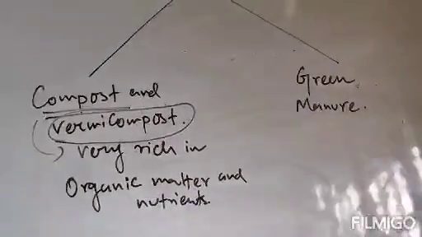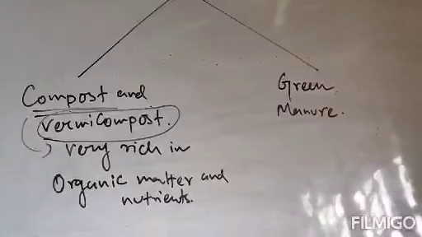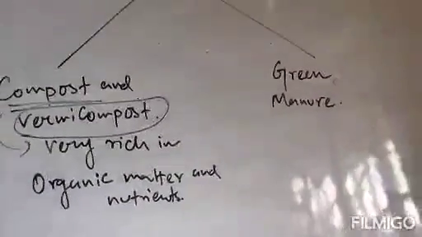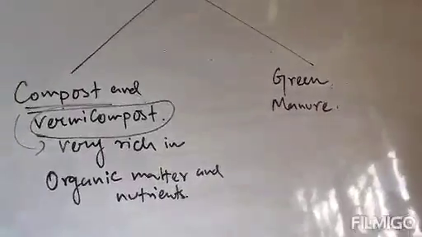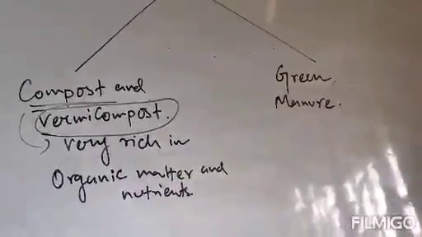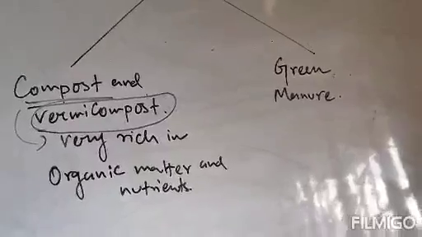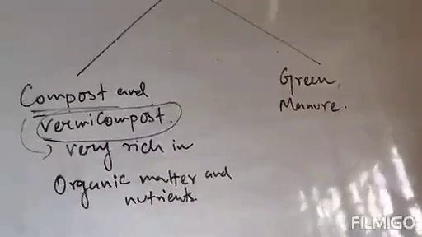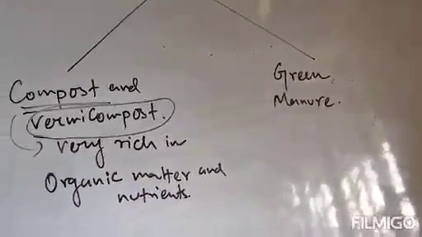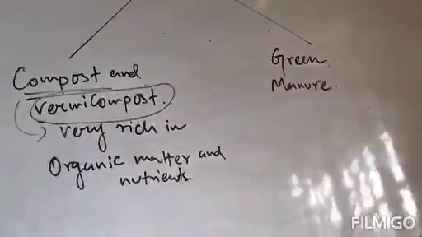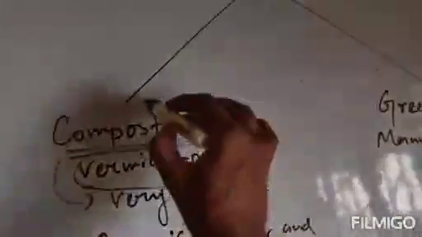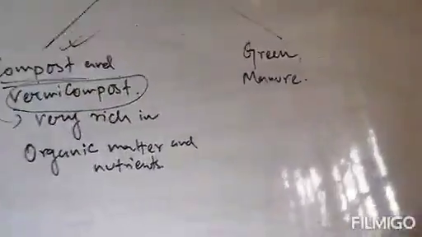Now, what is vermicompost or vermicomposting? It is the preparation of compost by using earthworms, to hasten the process of decomposition of plant and animal waste. This is called vermicomposting. Clear? So compost and vermicompost, it's done.